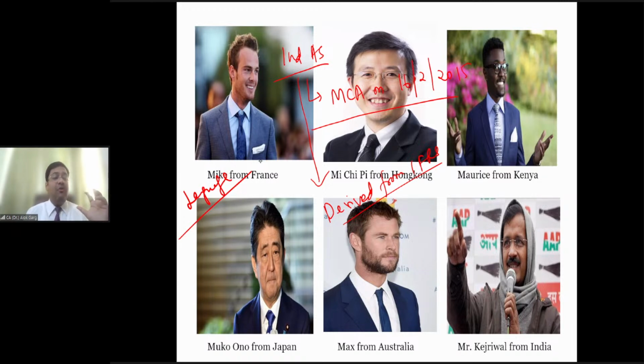Now, friends, do you know how many countries are there in the world? There are 200 legal countries in the world. And do you know how many reporting GAAPs are there in the world? When I'm talking about GAAPs, I'm talking about generally accepted accounting principles. There are more than 50 GAAPs in the world, right? Means there are more than 50 ways of accounting and reporting in the world.